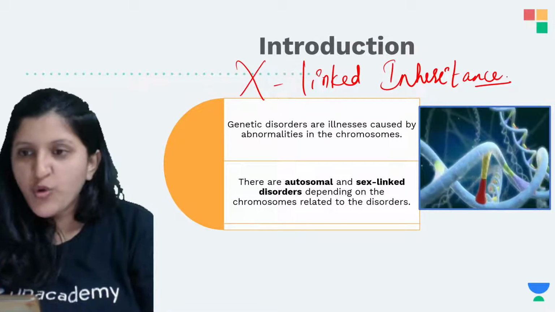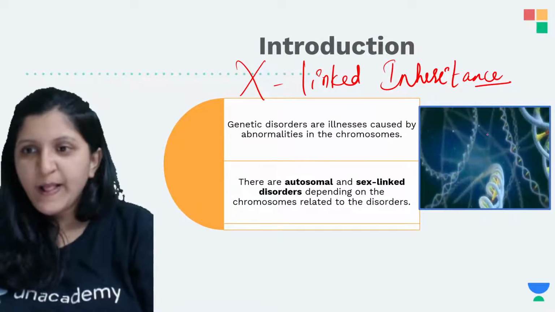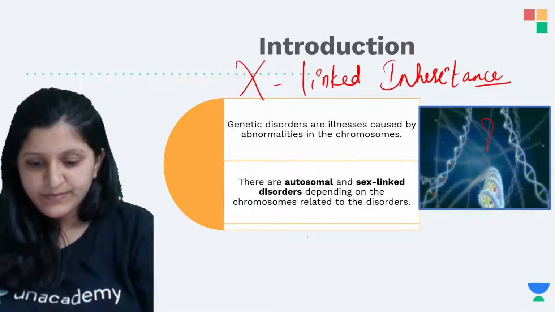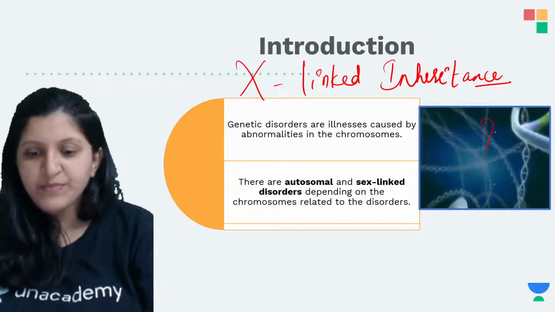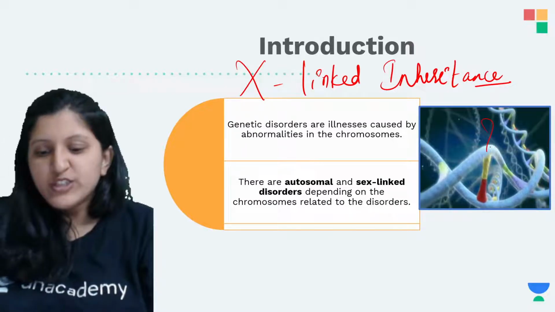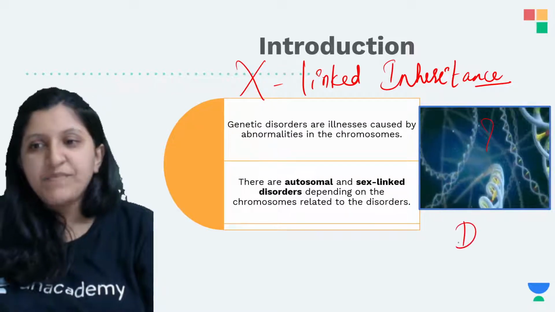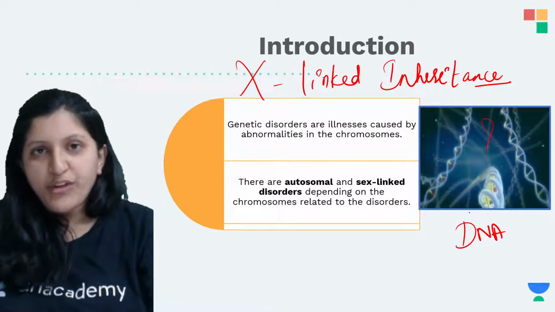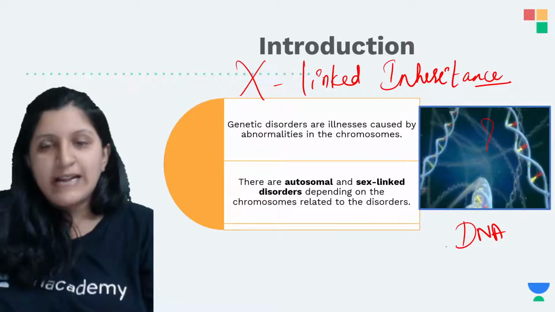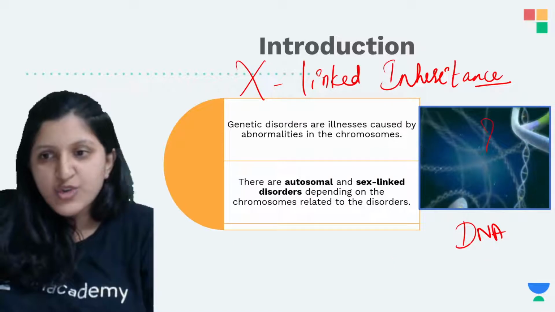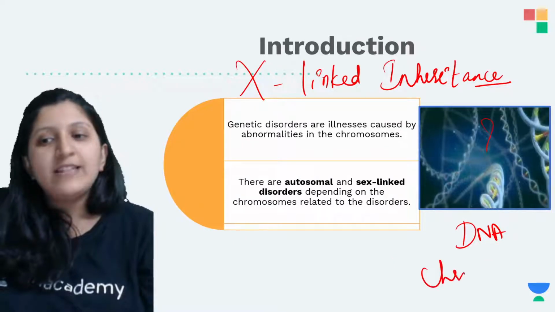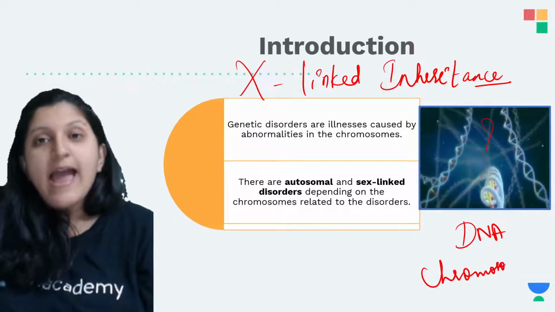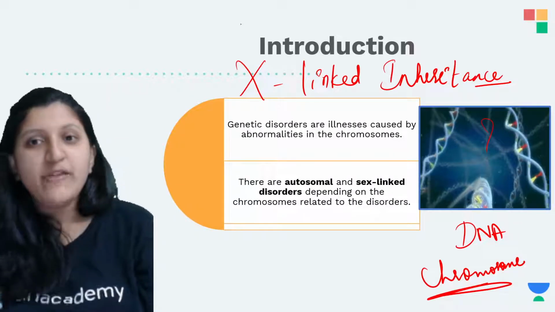So what is being shown here? No idea what this is? So this is basically a DNA. Okay, so DNA, where do you find DNA? DNA is condensed. You can see the condensation of a DNA which is compactly arranged, and that is in the chromosome itself.